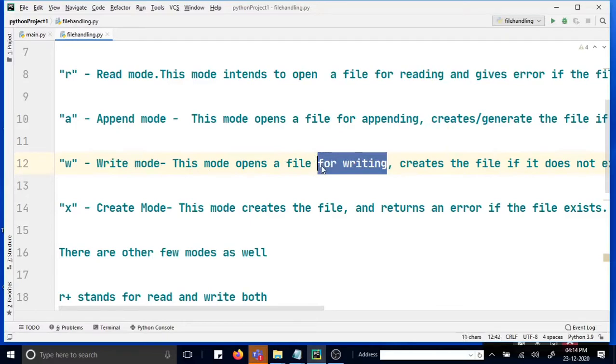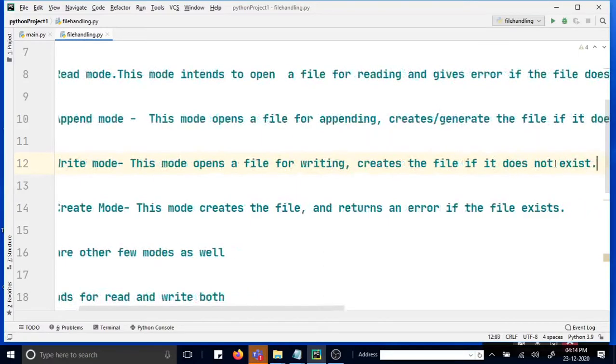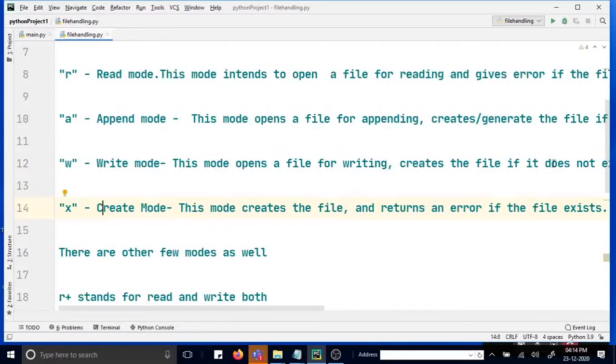So basically you'll be writing something to the file. If you have already written to a file and then you write again, it will be overwritten. Remember that. If you don't want the overwriting to happen, then you have to apply append mode, not the write mode. Write mode will completely write the file from scratch. If the file does not exist, it will again give an error. And then the fourth one is X mode.